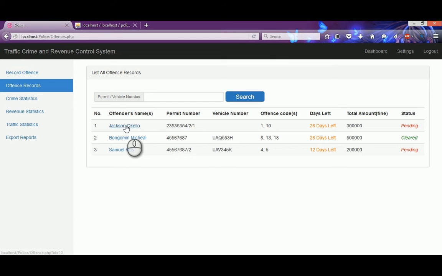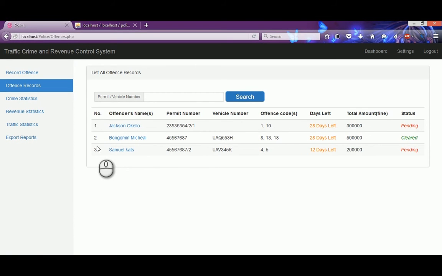when you check the offense records, we can see that Mr. Jackson Okello has been added and registered, and he has 28 days left, and we can see the status is pending. So this will keep track of those who have paid and those who have not cleared. We can see Mr. Samuel Katende has 12 days left and is still pending. Bongomin has cleared.